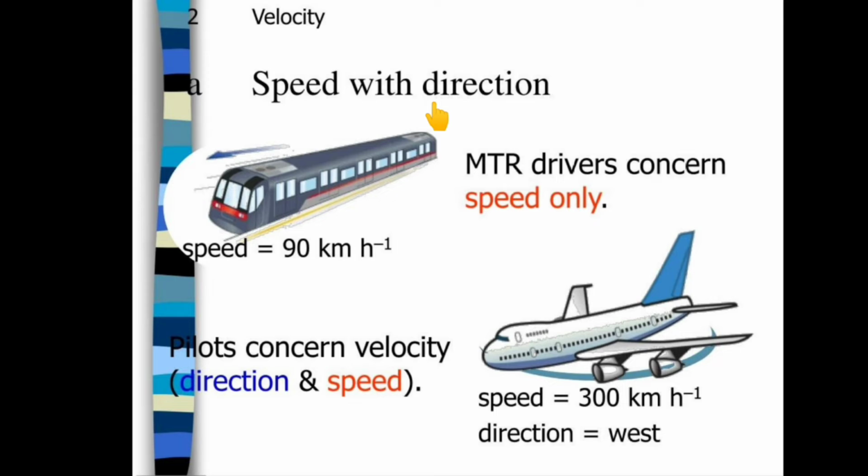That's why the pilot has to maintain the speed of the plane as well as the direction. He will reach his destination only if he controls velocity, that is, speed and direction.